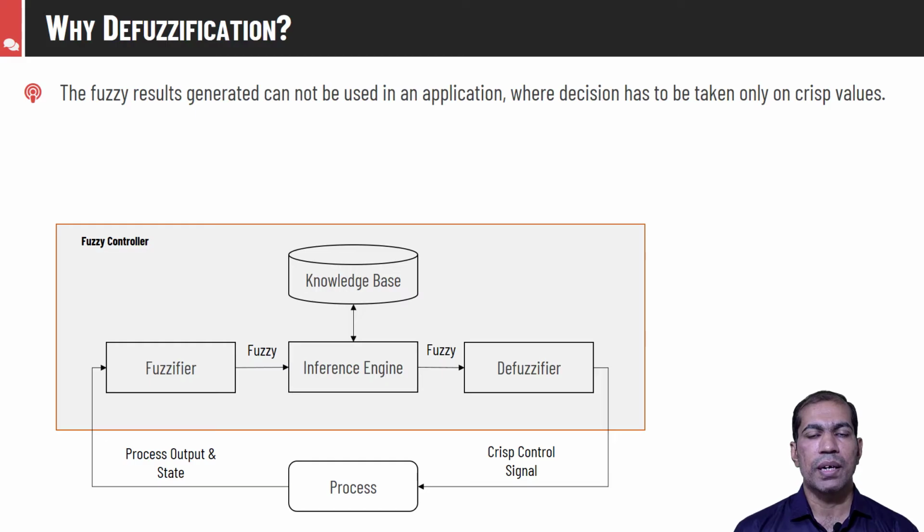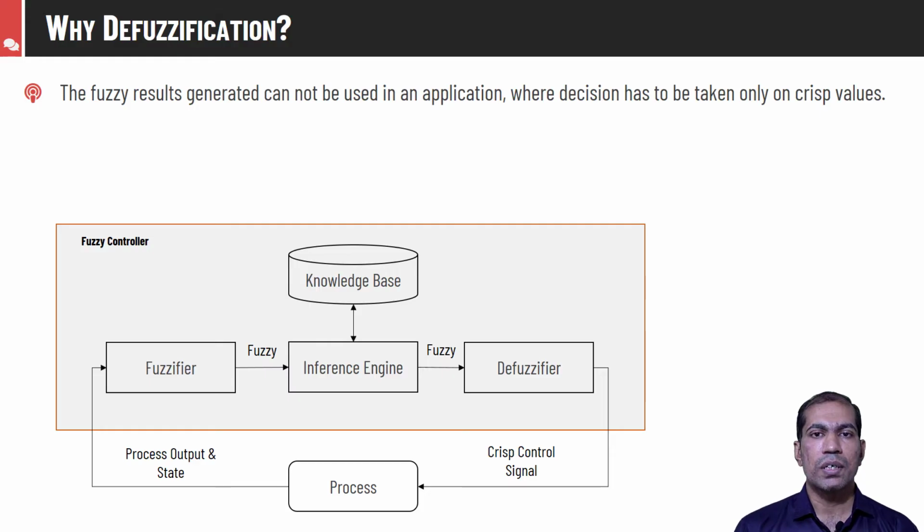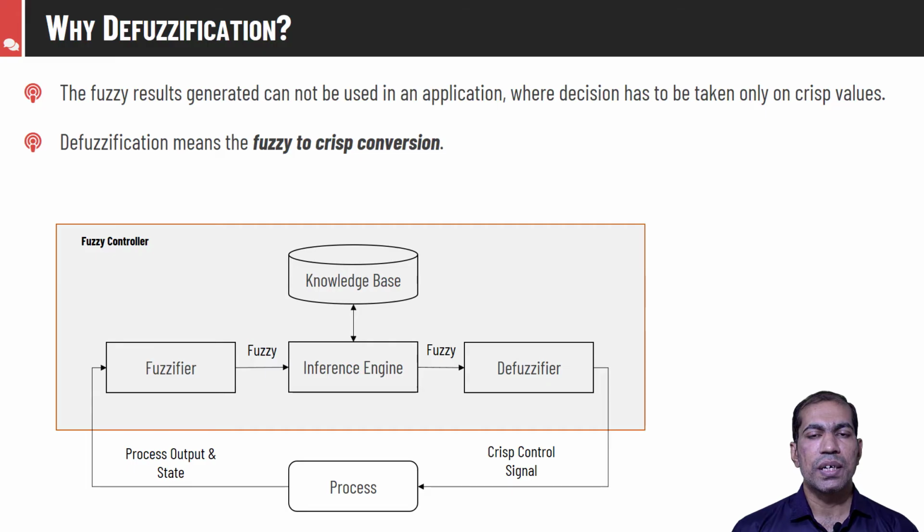Fuzzy inference system can only deal with fuzzy values, so it is important to convert this crisp input into the fuzzy input. Now, the fuzzy inference system will use the knowledge base, apply certain rules, and convert this fuzzy input into some fuzzy output. The controller cannot understand this fuzzy output, so we need some mechanism which converts this fuzzy output into some crisp output. So defuzzification is the process of converting the fuzzy output into the crisp output.